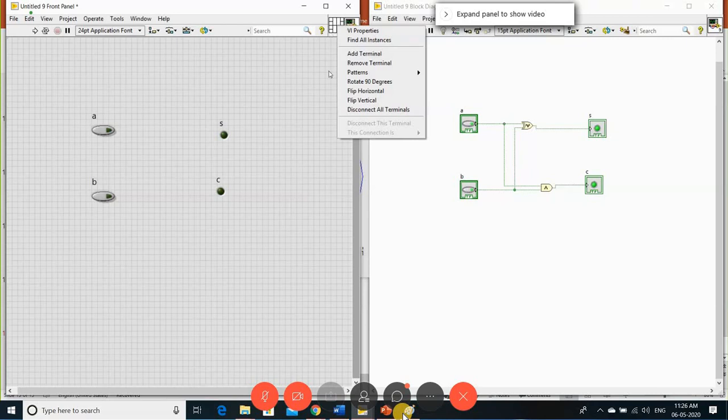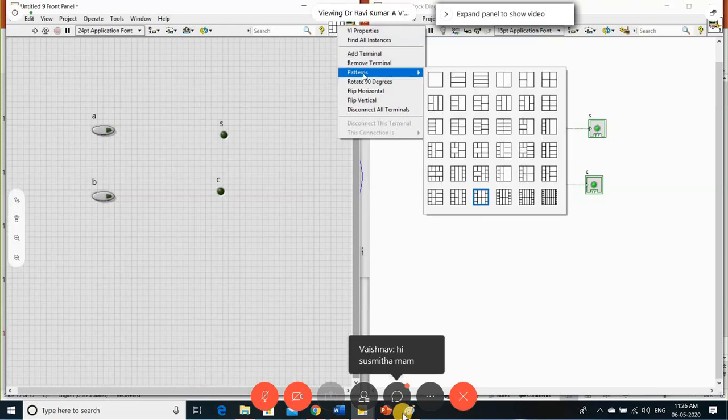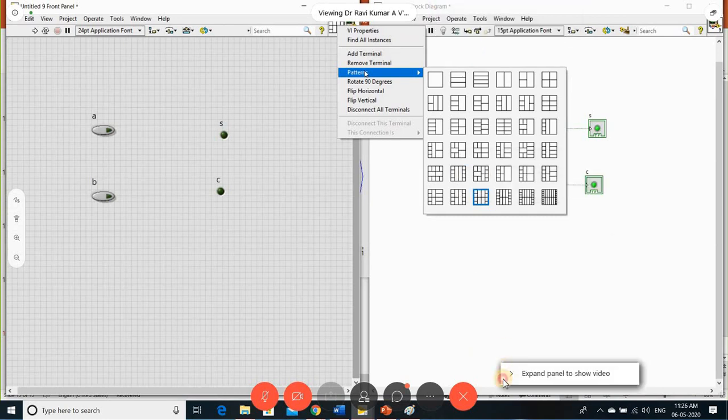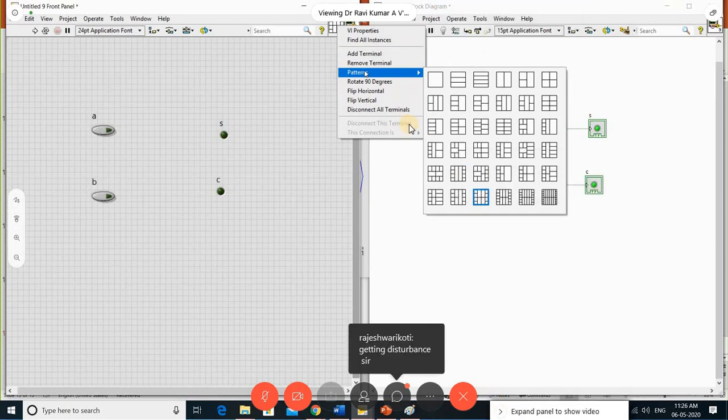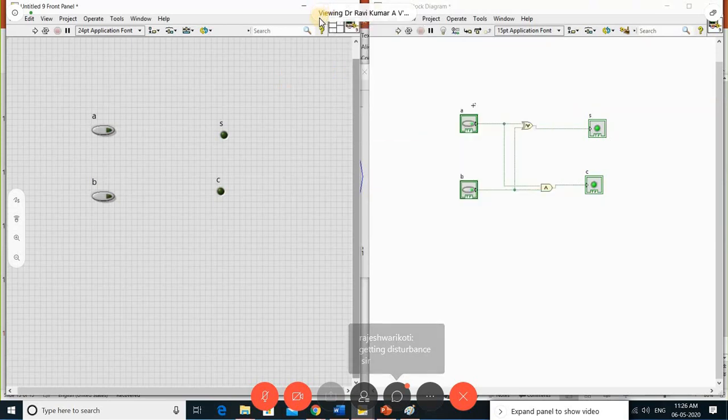So you can choose those terminals, or let me have the patterns. So I have the 2 input pattern as well as 2 output patterns. I'll choose this pattern in my VI panel.